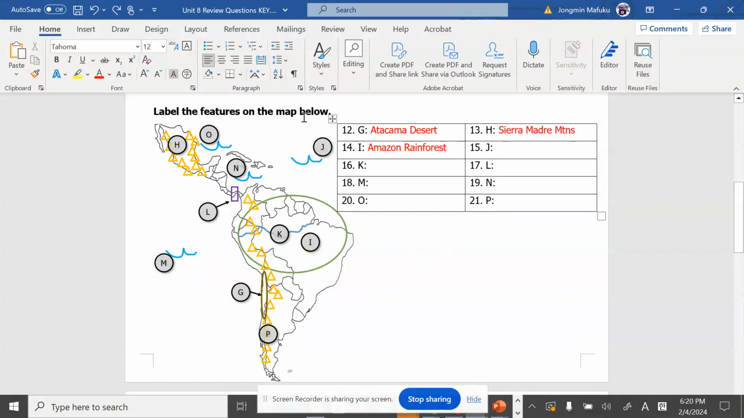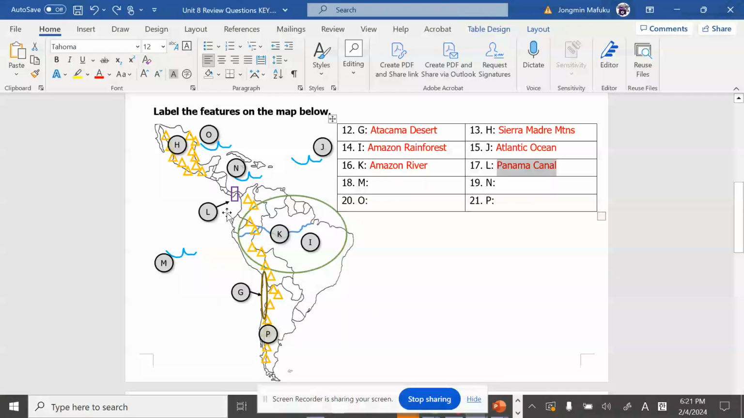15, J, is talking about our ocean on the East Coast. We talked about this East Coast, we're in Atlanta, so it's the Atlantic Ocean. Then we go to 16. K is a river inside of the Amazon rainforest, and the name is simple, Amazon River. And then we go to number 17, L. We talked about the political feature being Panama, and we're going to talk about the Panama Canal.